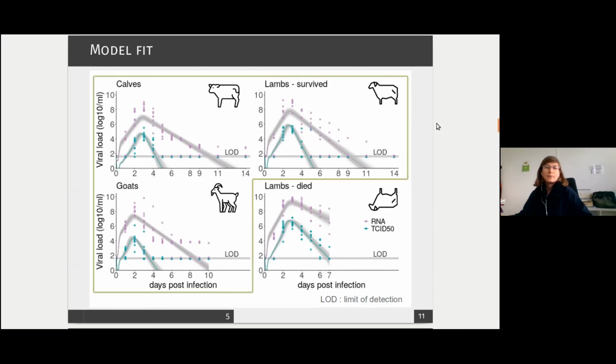And when we compare surviving individuals between species, because cows and goats all survived the infection, we also see significant differences. So you can see that, so I'm talking mainly of the infectious titers in blue here. So for goats, the viremia peaks sooner than the other species, but at a lower level. And for lambs, it peaks higher and the infection tends to last a bit longer.